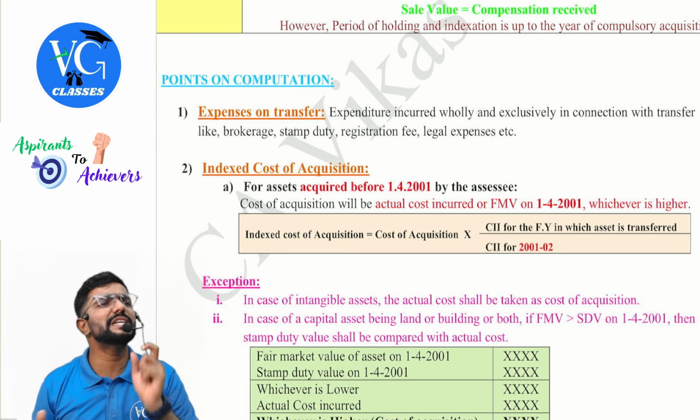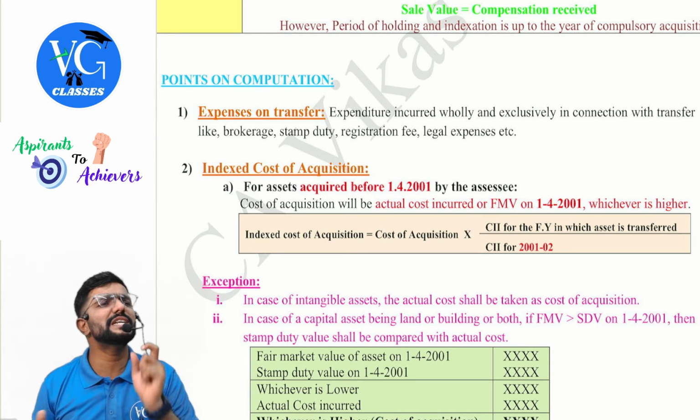Yes. And see, in all these three cases, sir, as I am getting the money later, now in exemption chapter, we have some time limit to invest or reinvest in the new assets, like 6 months, 12 months, 2 years and all. So the time will start from the date of transfer or from the date I receive the amount, sir? From the date I receive the amount. In all the exemption sections, that is 54, 54B, D and all, they would have given the time limit to purchase the new asset. 6 months, 1 year, 2 year and all.